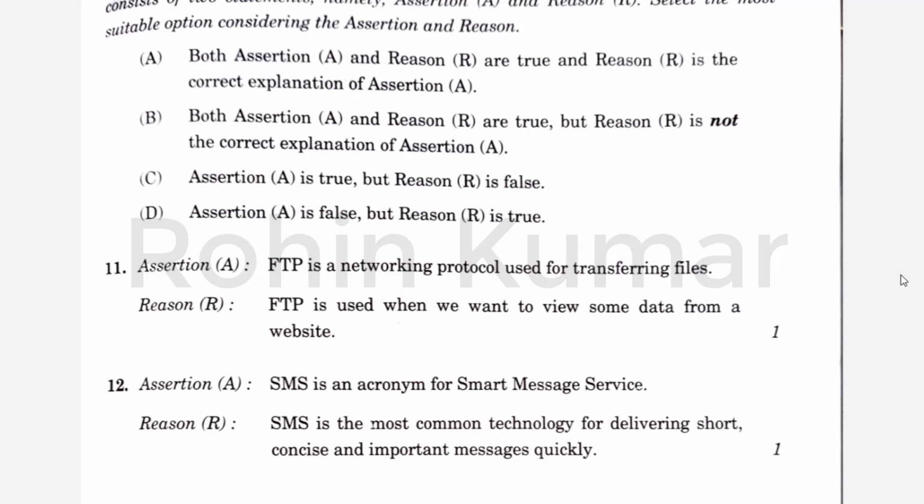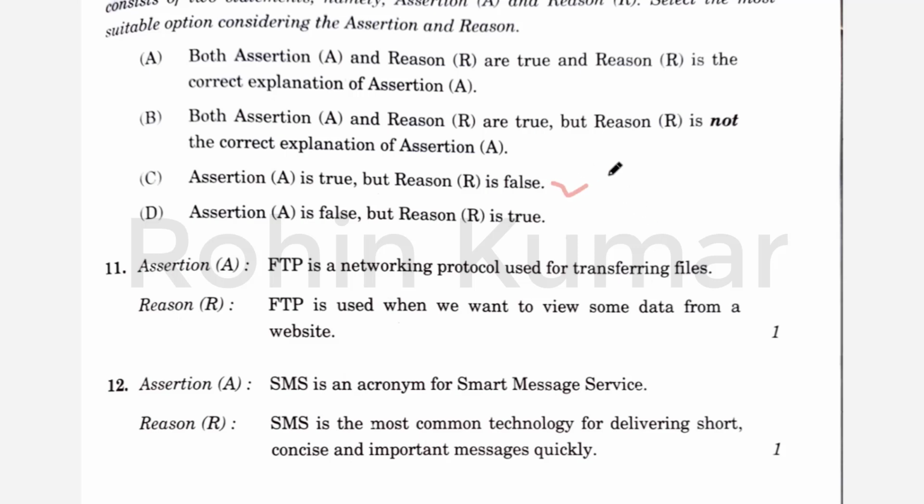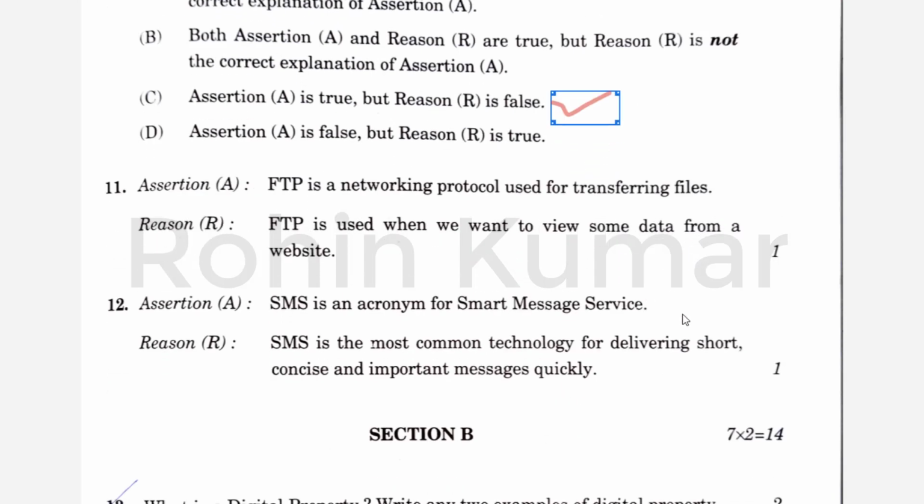So the question number 11 is, FTP is a networking protocol used for transferring files. So friends, all of you know that FTP is a networking protocol used for transferring files, so this is true. And the next reason is FTP is used when we want to view some data from a website. So this is wrong because HTTP protocol is used when we want to see some data from any website. So its right answer is C. So C is the right answer for question number 11. So let's move to the question number 12. SMS is an acronym for Smart Message Service.